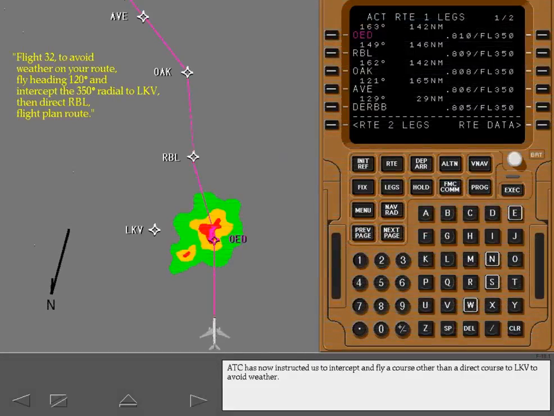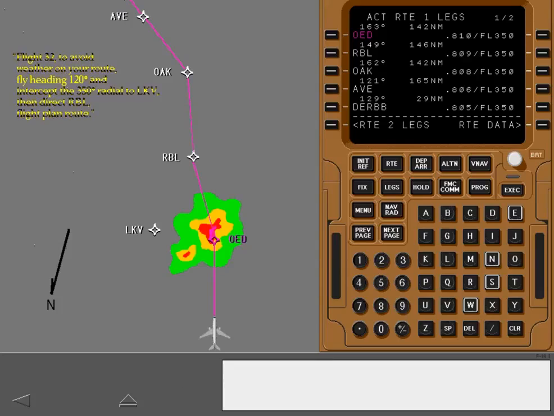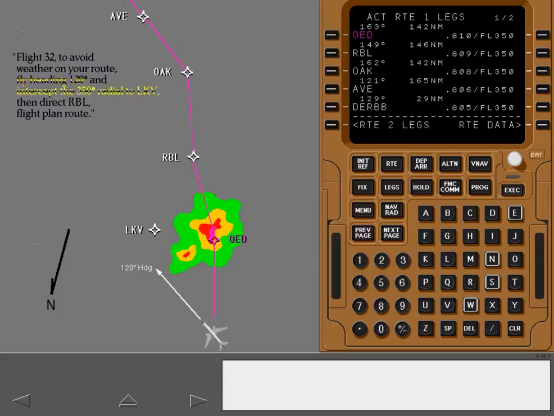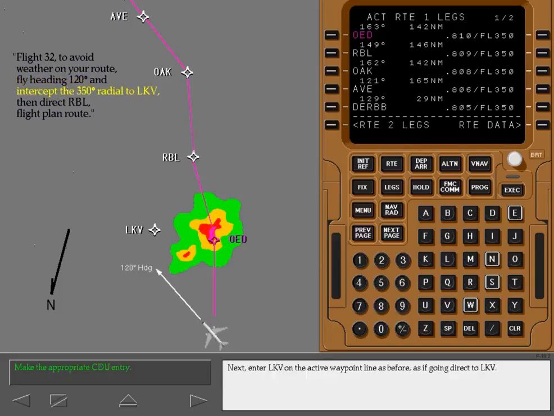ATC has now instructed us to intercept and fly a course other than a direct course to Lakeview to avoid weather. To comply with this clearance, we begin by turning to a heading of 120 degrees using Heading Select. Next, enter Lakeview on the active waypoint line as before, as if going direct to Lakeview.